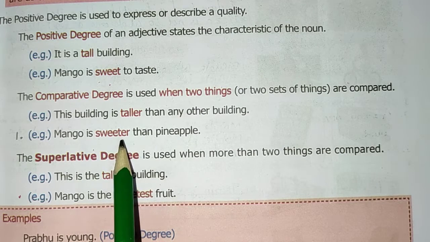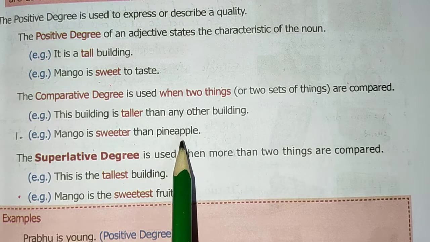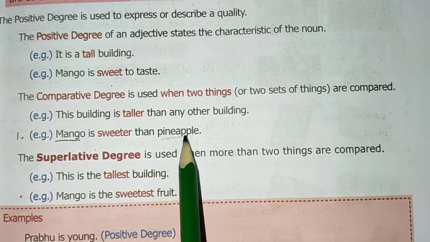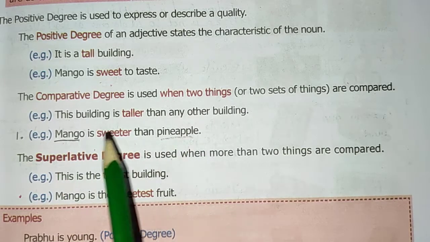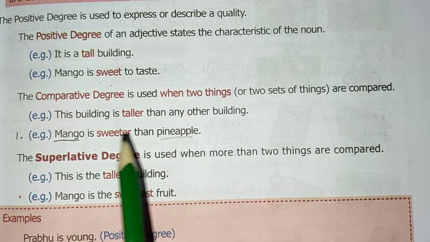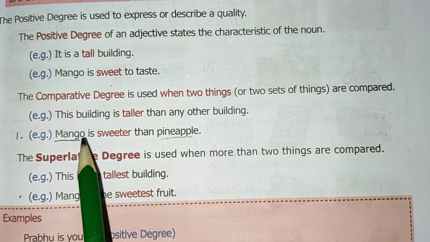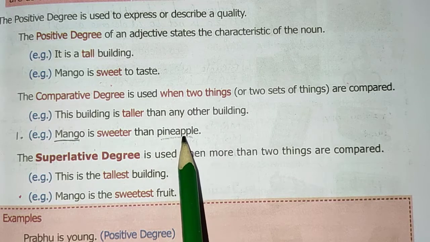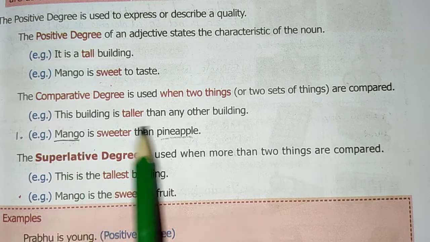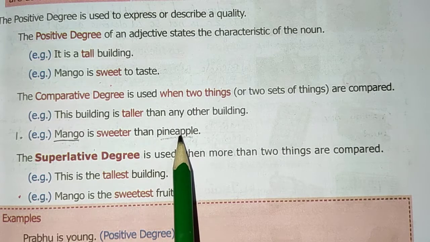Here, mango is sweeter than pineapple. They have given two fruits, mango and pineapple, so both are compared here. Mango is sweeter than pineapple, so pineapple is lesser than mango. Two things are compared here, so it is known as comparative degree.